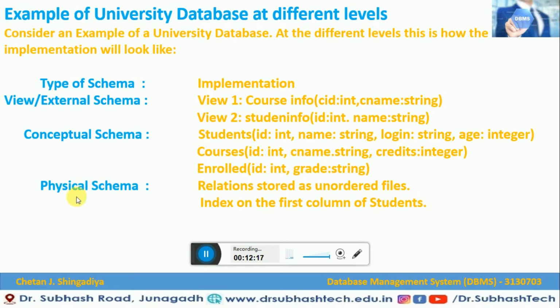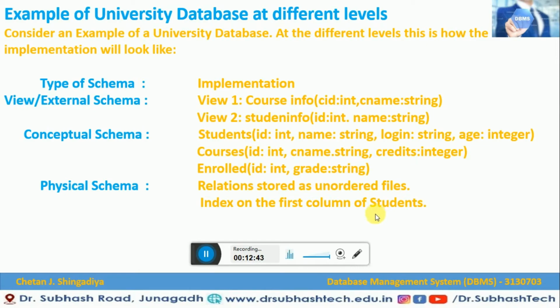Now let me explain what the physical schema is. If you are talking about the physical schema or physical level, the relations, or we can say tables, are stored as unordered files, indexed on the first column of students. So this is how the physical schema is described in a university database in terms of data abstraction.